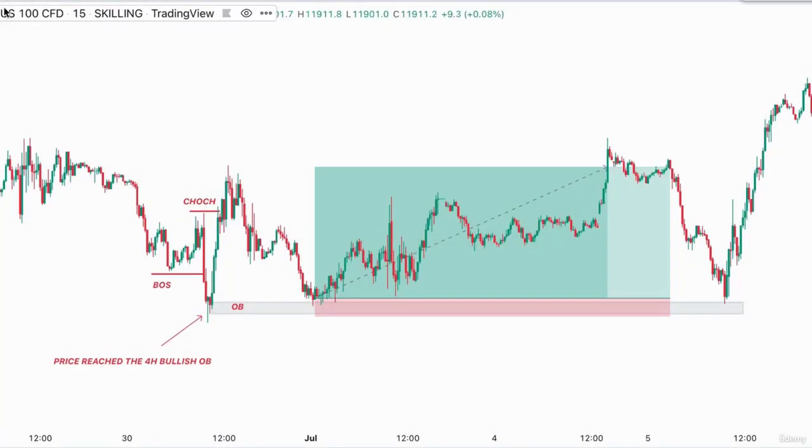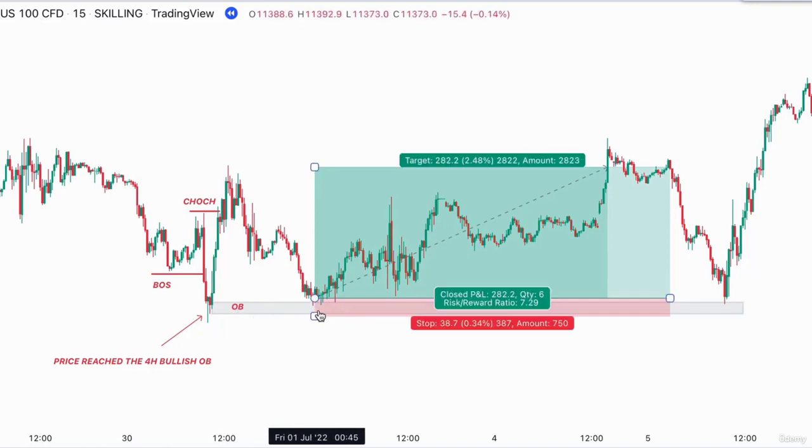Now we switch the time frame to 15 minutes. We have a bullish change of character when price retested back the 4-hour bullish order block. We can take a long entry once price reaches the 15-minute order block with a risk-reward ratio of 1.7.